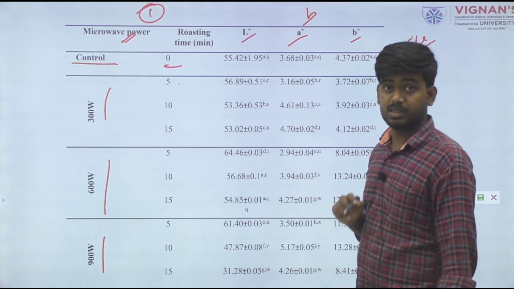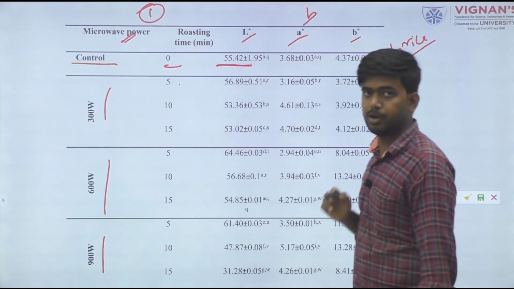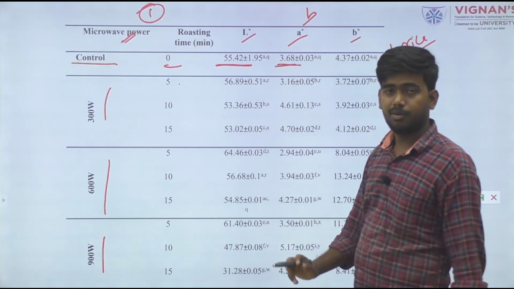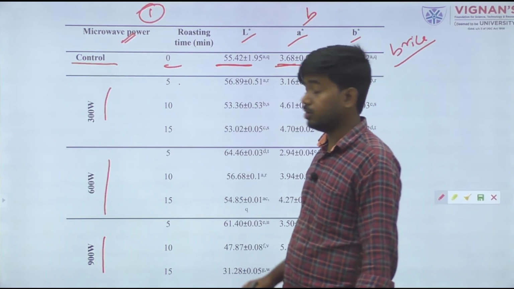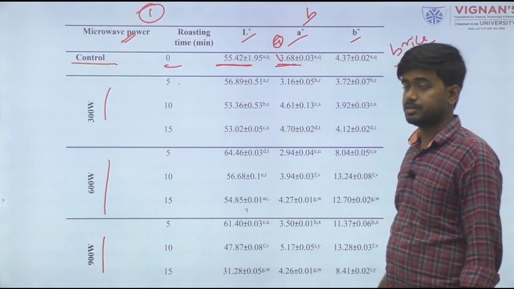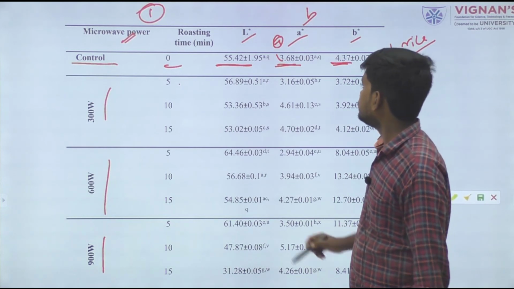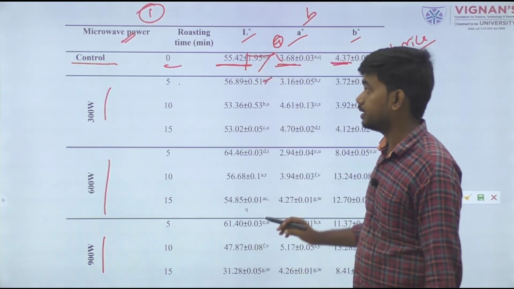The L value, meaning the lightness value, is 55.42. The A value, meaning red or green, positive A, is 3.68, and the B value is 4.37. Remove the standard deviation and ABCD part.